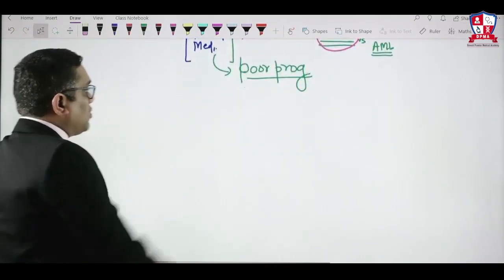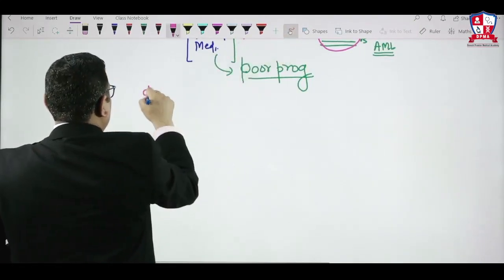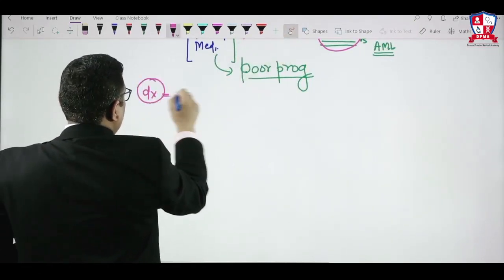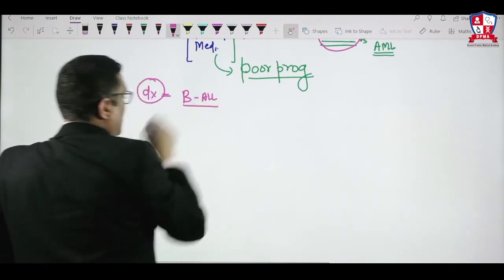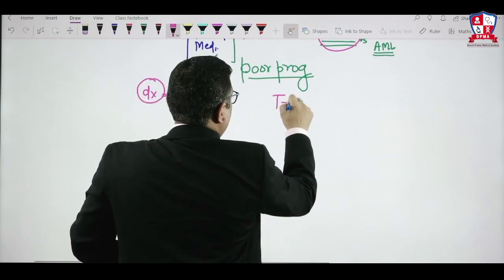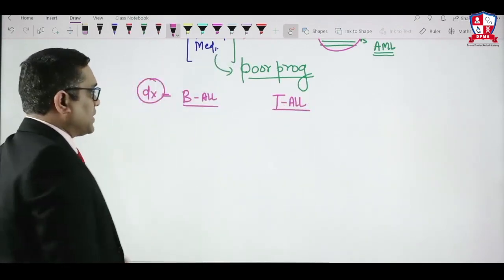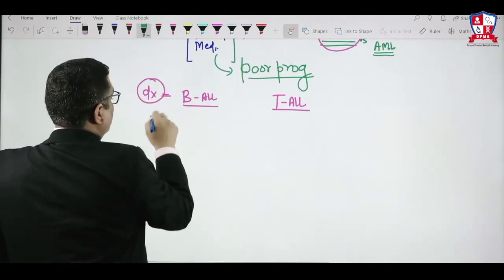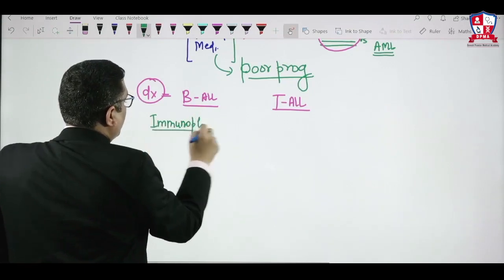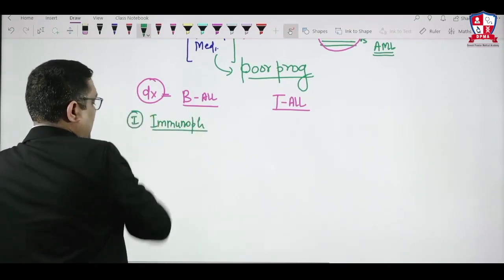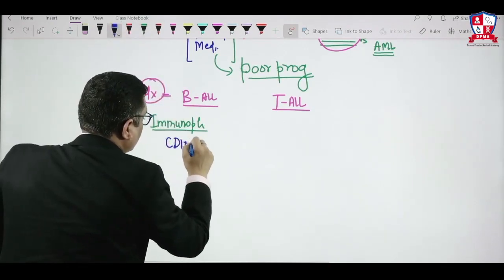Now we will see how to approach the diagnosis of B type of ALL. How are we going to diagnose B ALL versus T ALL? In B type of ALL, what are the things we are going to see, and in T type of ALL, what are we going to see from a diagnostic point of view? Number one and most important is immunophenotyping, the CD markers.